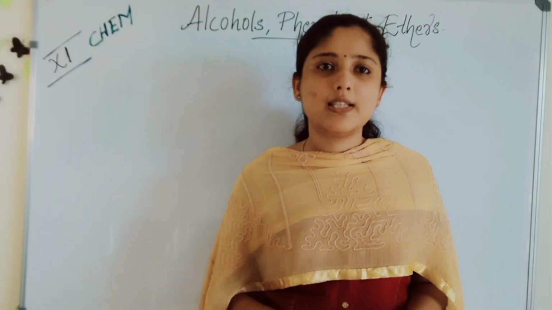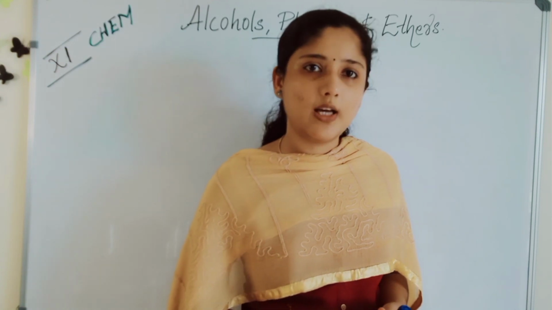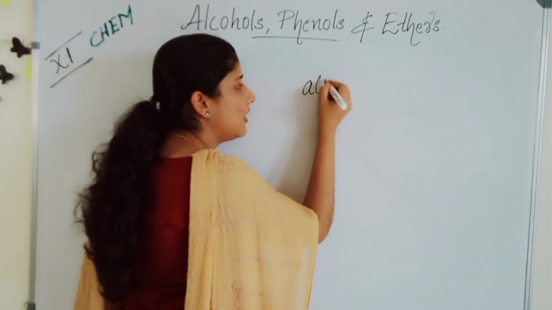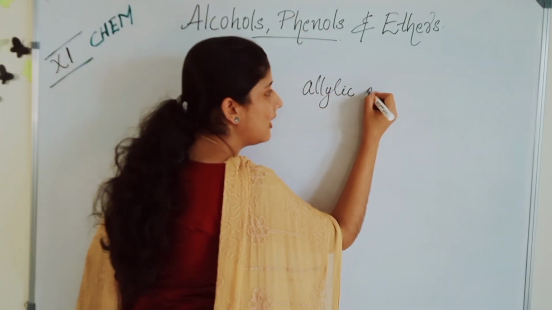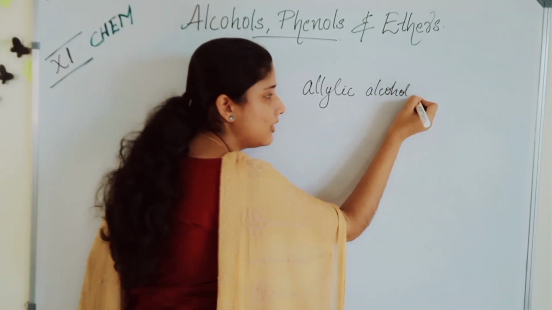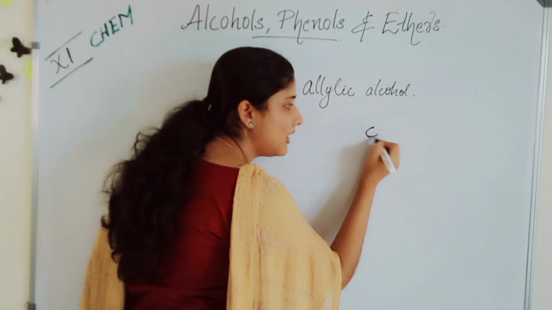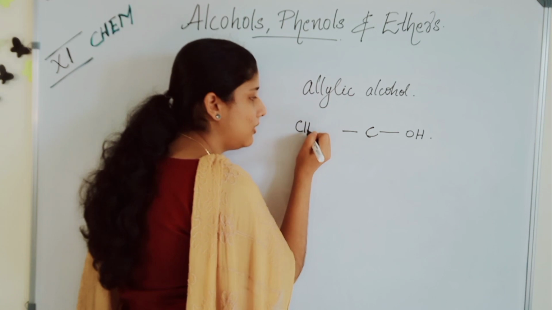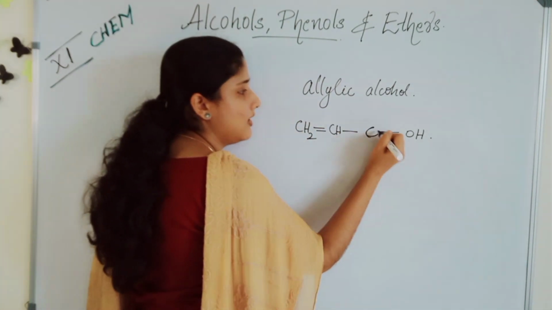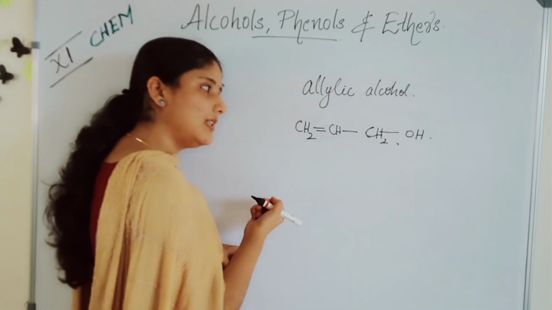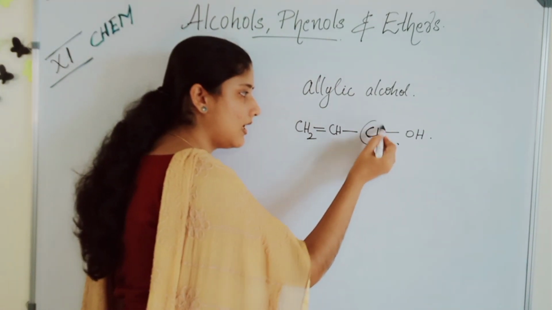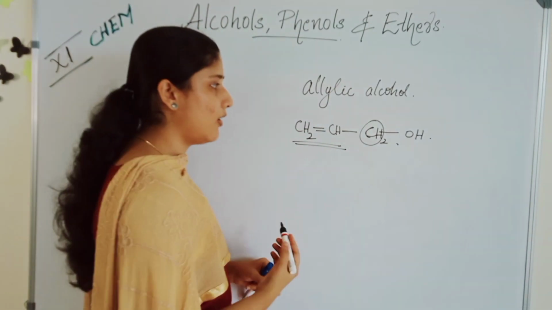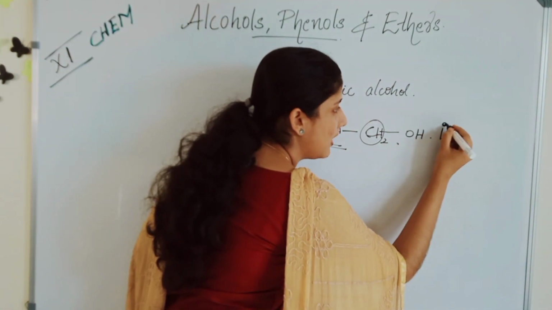Now, let's consider the case of allylic alcohol. What are primary, secondary and tertiary? Look, what is an allylic alcohol? You may have already studied. When an sp3 carbon attached to an alcohol group is adjacent to a double bond, CH2=CH-CH2-OH, this is what? When the sp3 carbon attached to the OH is adjacent to a carbon-carbon double bond, we call it an allylic alcohol. This is a primary carbon, so it is called a primary alcohol.